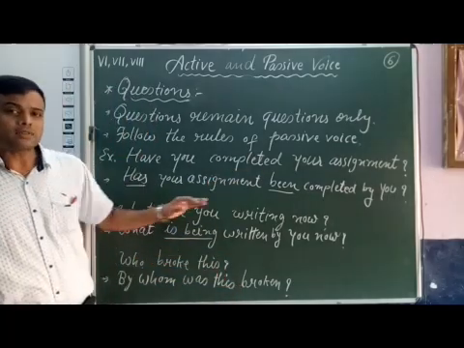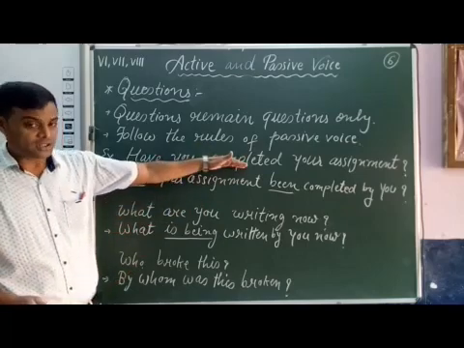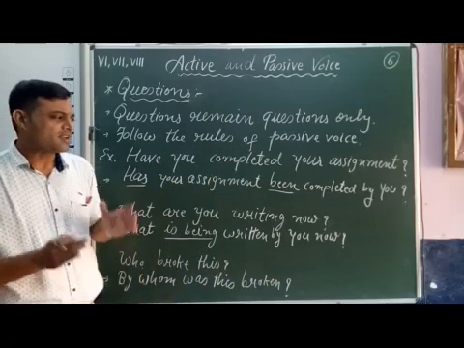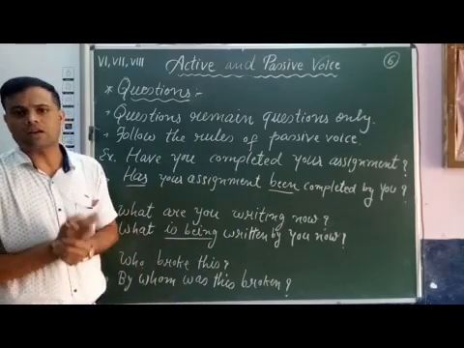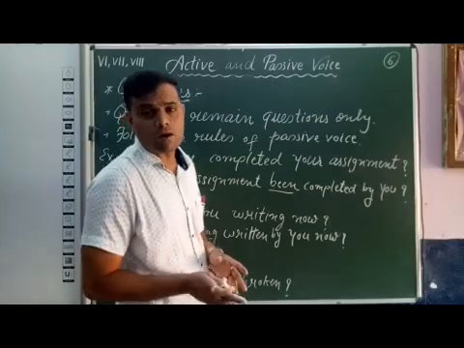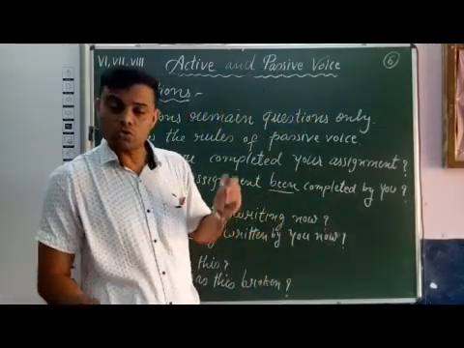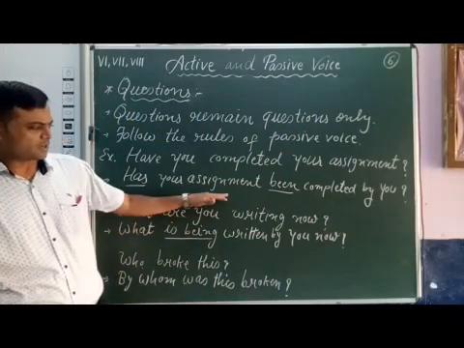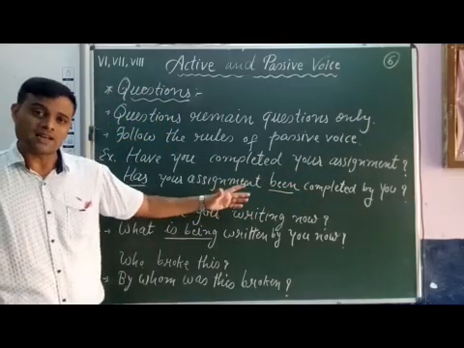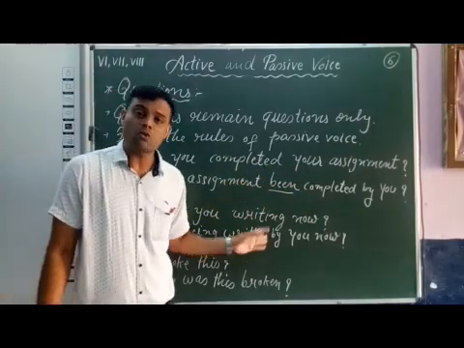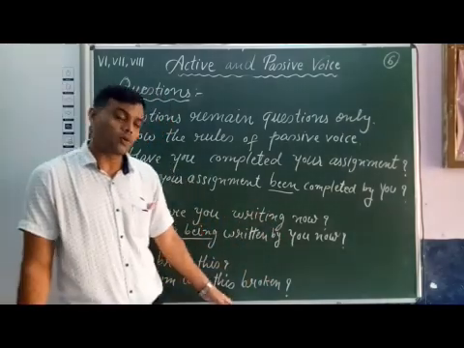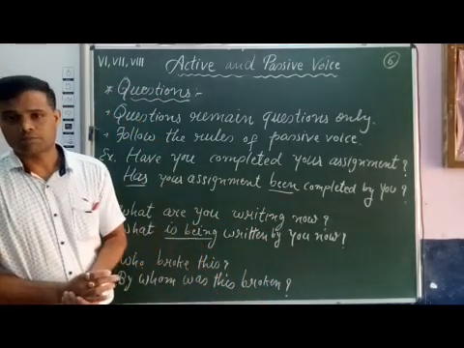So students, observe how we have transformed question sentences into passive voice. If you observe here, a question remains a question only. We have to follow the passive voice rules, that is, we have to use the to be form as well as V3. In all the sentences, has your assignment been completed by you? We have used the to be form as well as V3. What is being written by you now? We have used the to be form as well as V3. In the third sentence, by whom was this broken? We have used the to be form and V3.